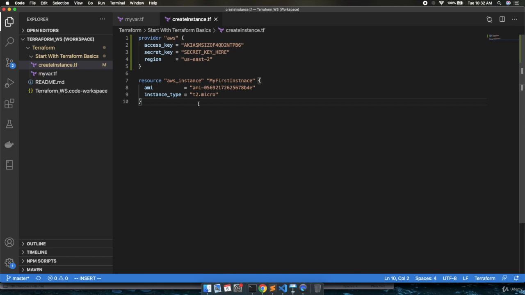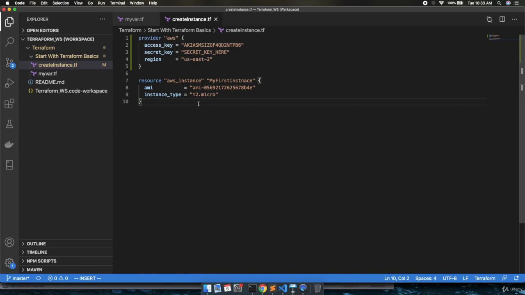This is a bit challenging because whenever you are working on the production environment, the testing environment, or some other environment, you will have multiple configuration files. And in that case, if we go this way, we need to provide the credentials in each and every configuration file, which is a bit challenging scenario.